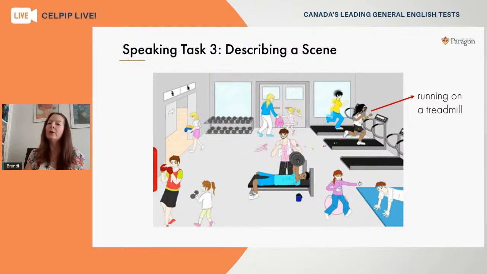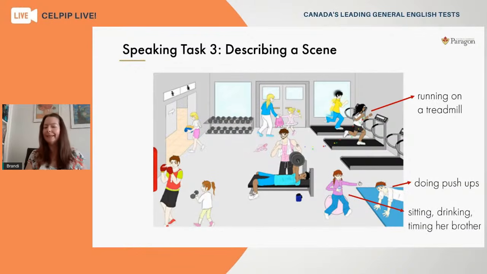corner. So you're going to focus first on the actions because you're asked to describe what's happening. So these people are clearly running on a treadmill. So we've got that idea in mind. And if we just go in a circle in a clockwise direction, we might describe this man down here. And it looks like he's doing push-ups.